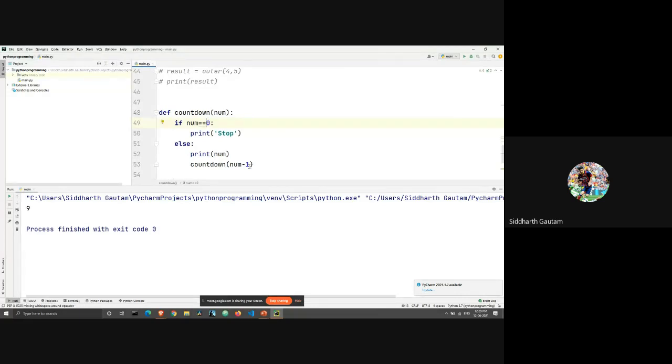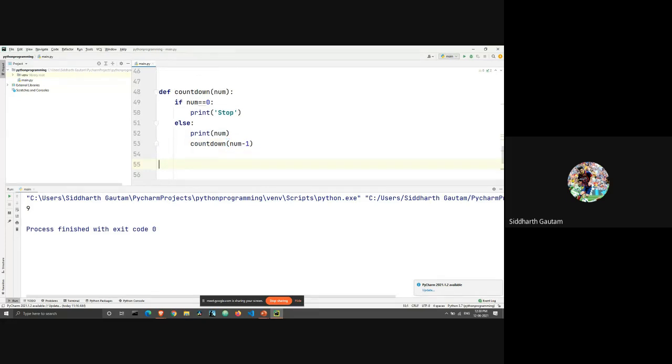And how do I know that my exit value will be met at one point or another? I know that because I'm using minus 1. If I have entered a positive number and I'm just decreasing by 1 at a time, even if I've entered 2000, and I keep decreasing the value by 1 in each recursive step, I will end up with 0 at one time or another. So let's take x is equal to input,